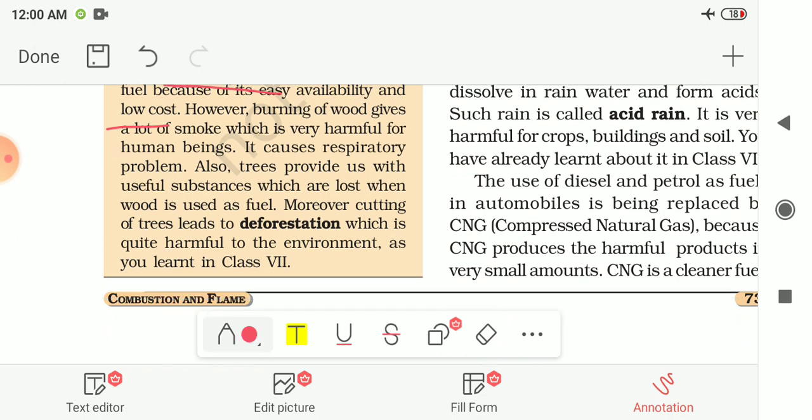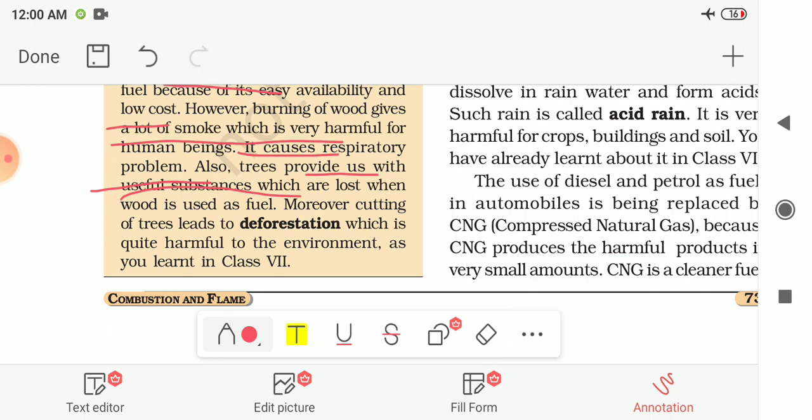However, burning of this wood gives a lot of smoke, which is very harmful for human beings, and it causes respiratory problems, like asthma that we had seen. And also they are getting this wood by cutting the trees. These trees provide us with useful substances, so we should not cut the trees, and these are lost when the wood is used as the fuel.